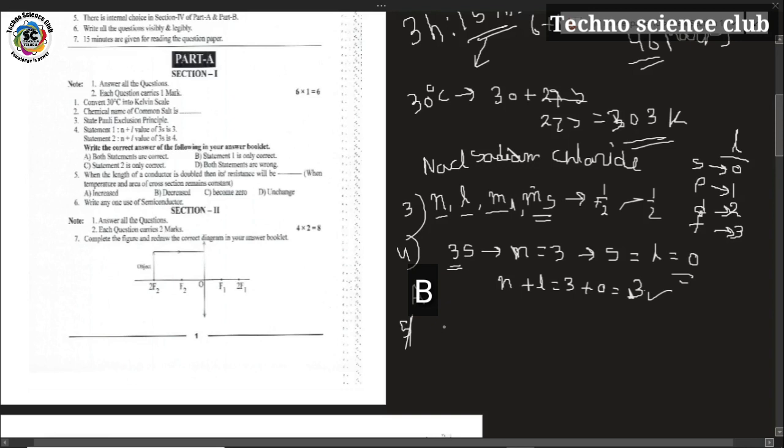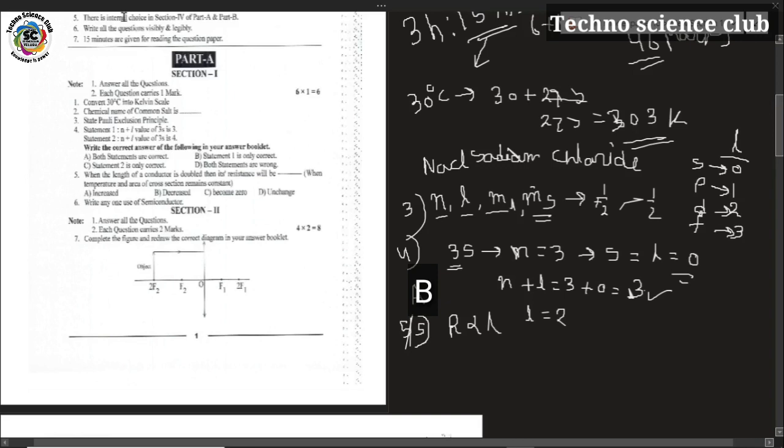You know that resistance and the length of the conductor are directly proportional to each other. So R is proportional to length L. If length increases, R also increases. So when the length of the conductor is doubled, the resistance increases. A is the answer.